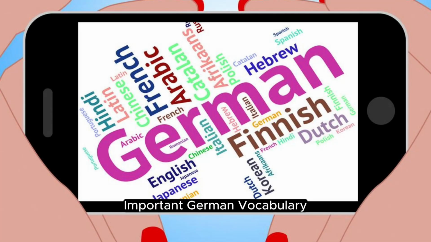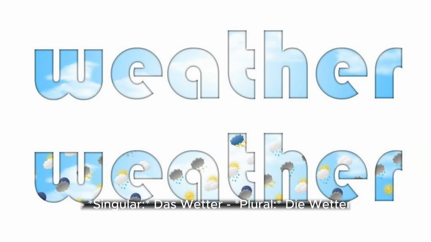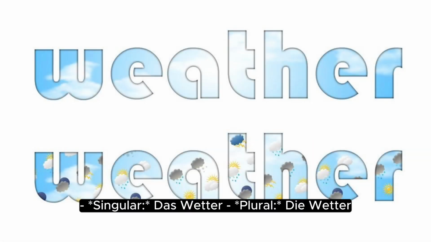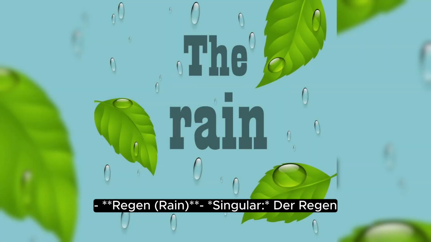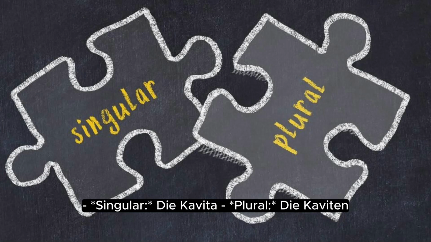Important German vocabulary. Let's start with some key German words and their forms. Wetter, singular, das Wetter, plural, die Wetter. Regen, rain, singular, der Regen, plural, die Regen. Gewitter, thunderstorm, singular, die Gewitter, plural, die Gewitter.